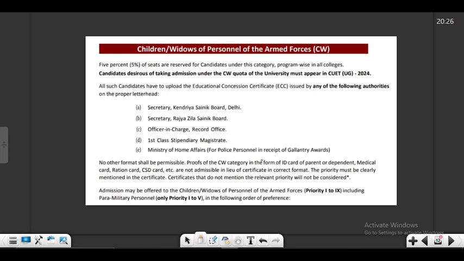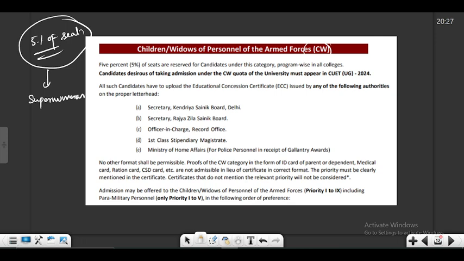So basically 5% of the seats, of the total seats, in any course, in any college, have been reserved for the armed forces quota. So this falls under the supernumerary quota.